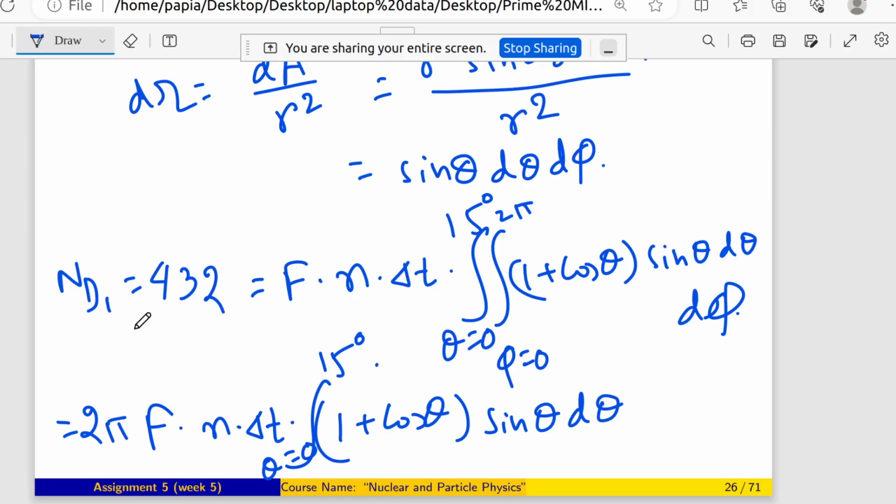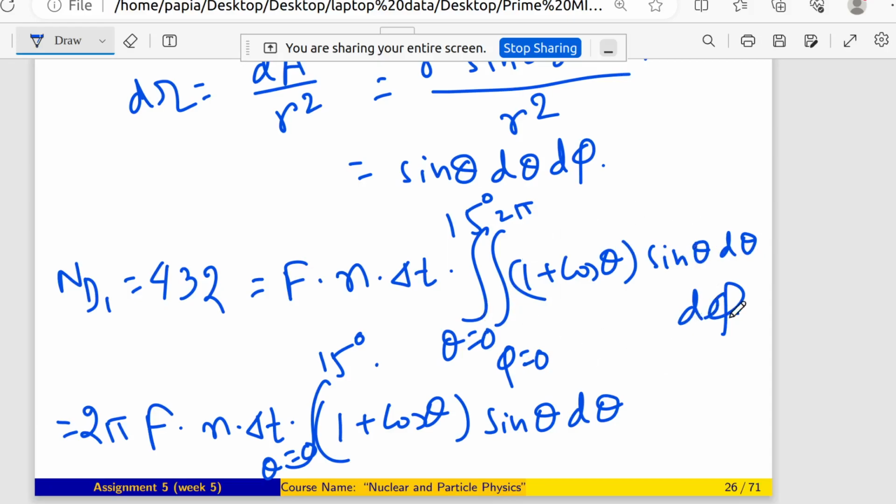Phi is the azimuthal angle and theta is the angle made with the axis of the beam. Here d sigma d omega is 1 plus cos theta, and d omega is sin theta d theta d phi. Then we simply integrate.